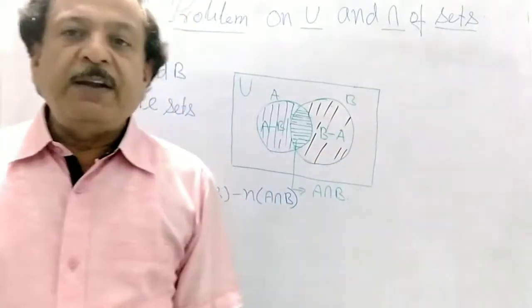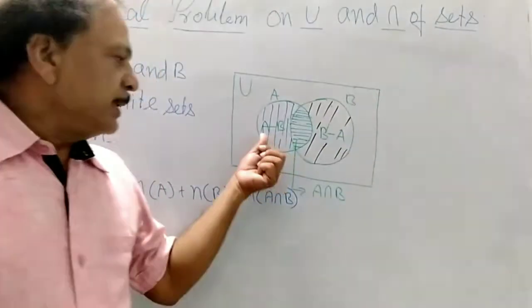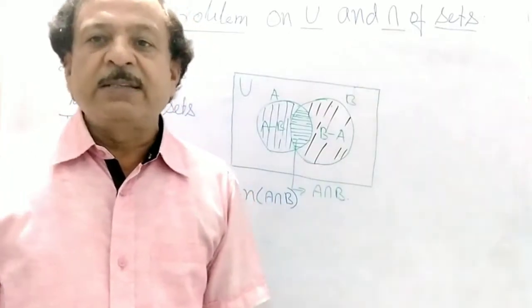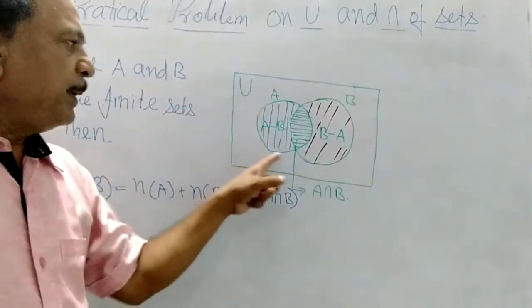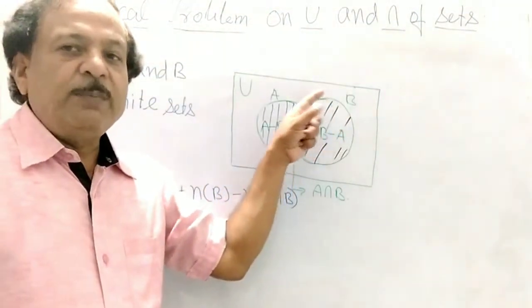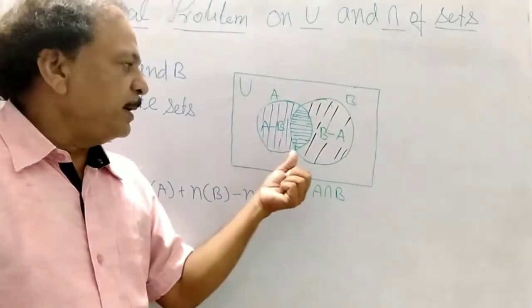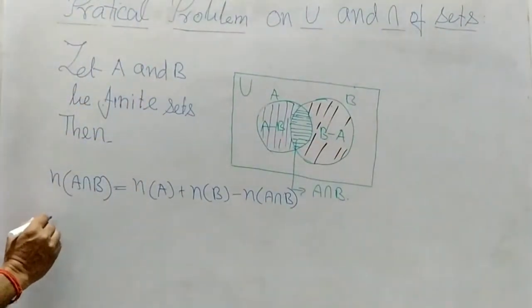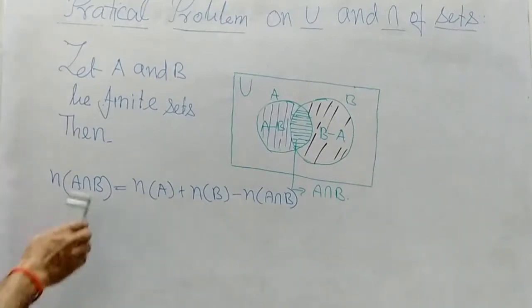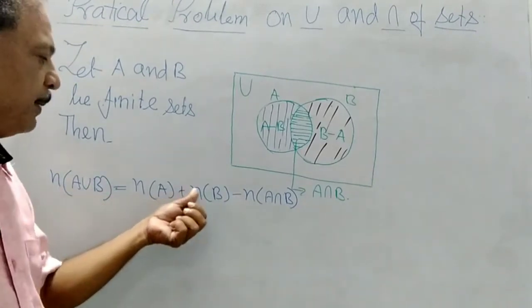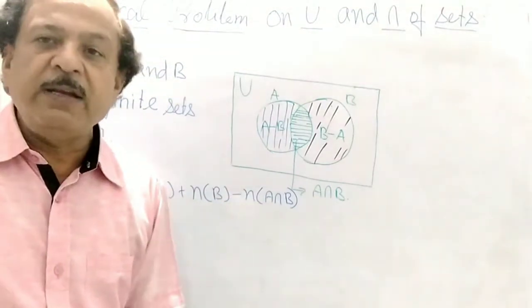With the help of the Venn diagram. So now let us see the Venn diagram. In this, A minus B, A intersection B and B minus A are mutually disjoint sets. So if they are mutually disjoint sets, then the number of elements of A union B is equal to the number of elements of A minus B, number of elements of A intersection B and number of elements of B minus A. The number of elements of A union B is number of elements of A plus number of elements of B minus number of elements of A intersection B.